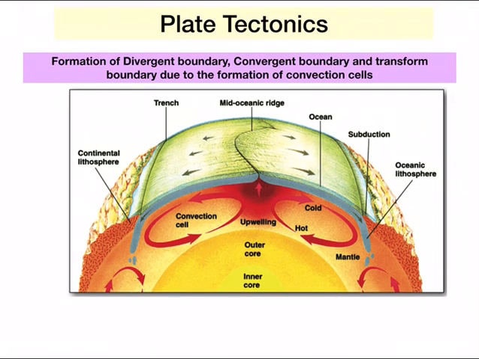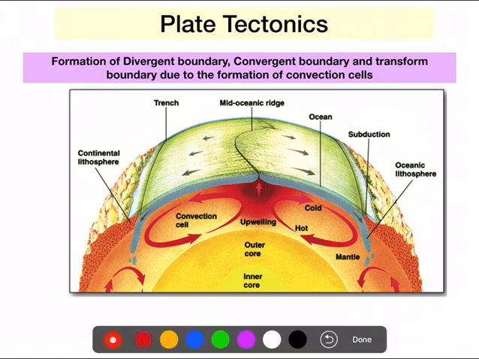Here you have the inner core. The temperature of the inner core is very high, around 5700 Kelvin, or approximately 5430 degrees Celsius.